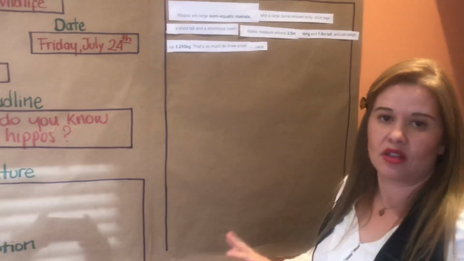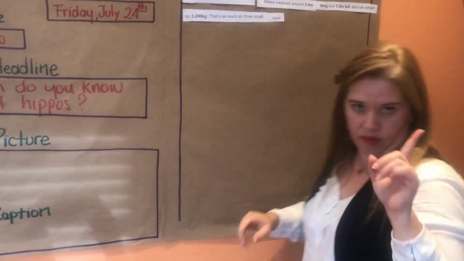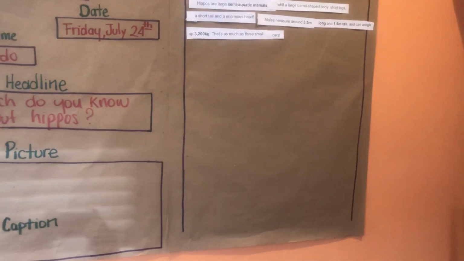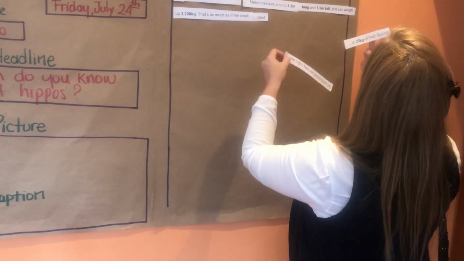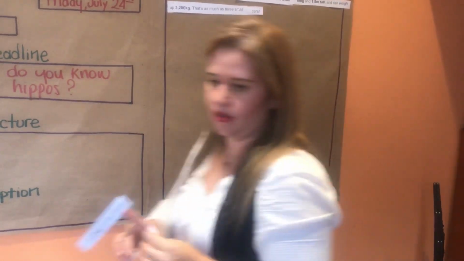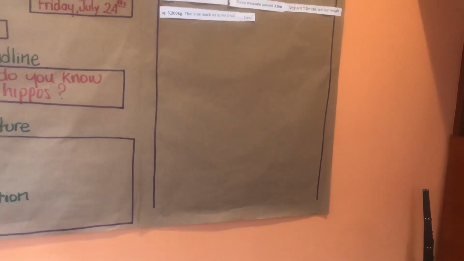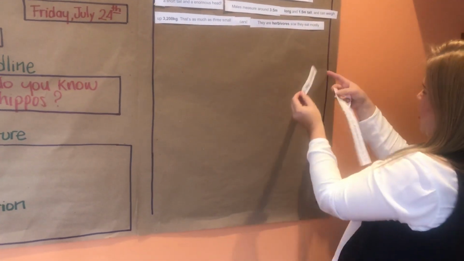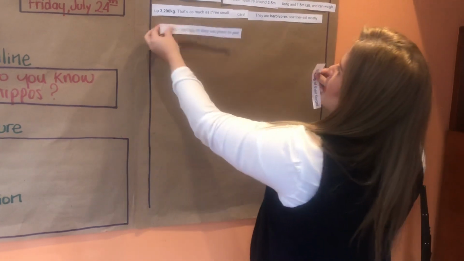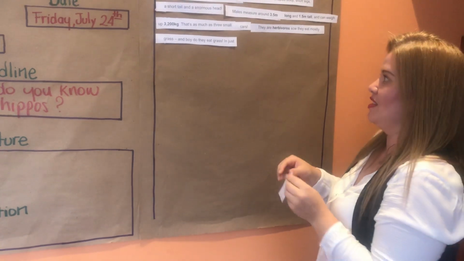Now I'm going to answer question number 3 that I had in my planning, which is, what do they eat? So you say, they are herbivores, so they eat mostly grass. And boy, do they eat grass.